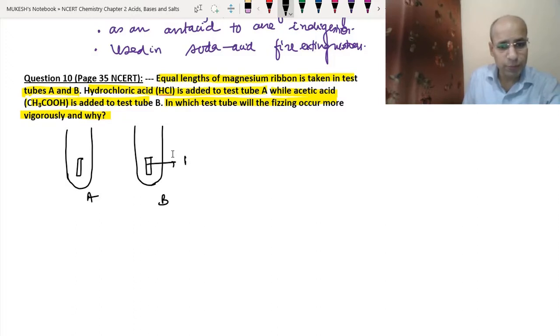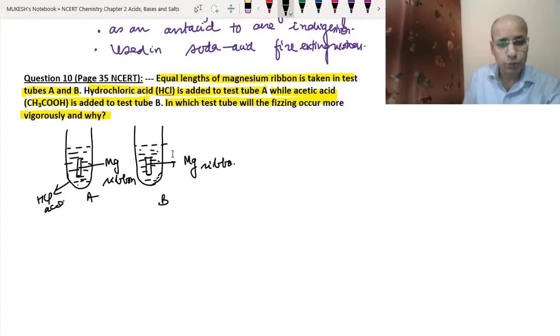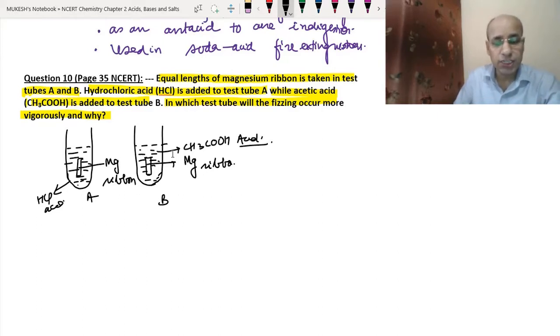In test tube A, hydrochloric acid is put, and in test tube B, an equal volume of acetic acid, CH3COOH, also called ethanoic acid, is put. So we have to find in which test tube the fizzing will occur more vigorously and why.